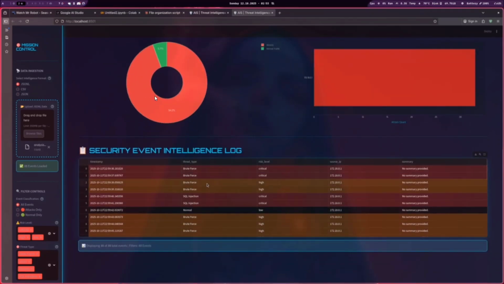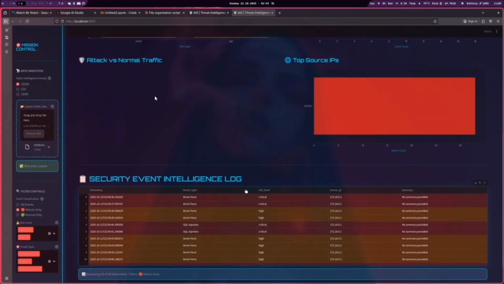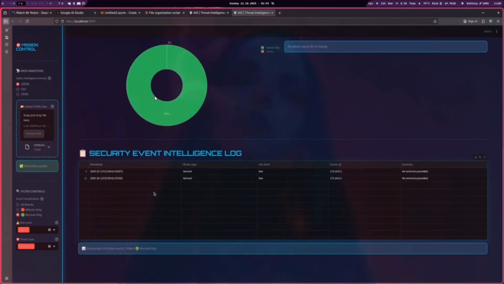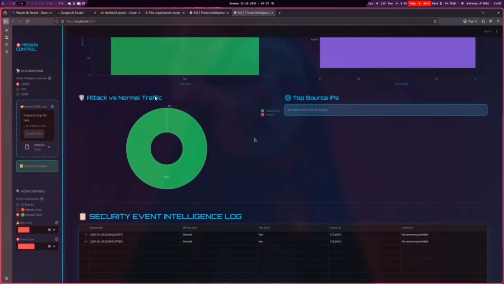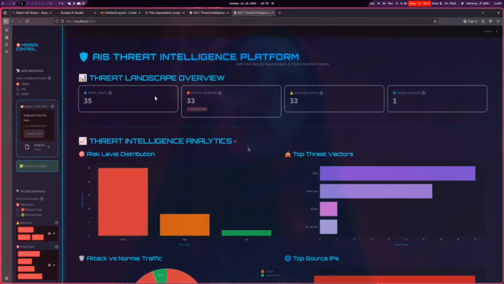We can also see attacks versus normal traffic which come from the website. We can also see visualization for different IPs. At the end, we can see formatted logs, which are easier to understand even for a non-technical person. Critical attacks are highlighted in orange, and normal in black. We can also see the filter option on the left, where we can choose no filter, attack only for attack logs, and normal only for normal logs.